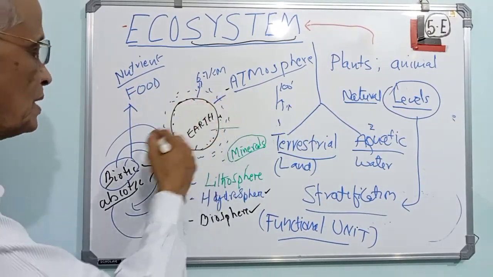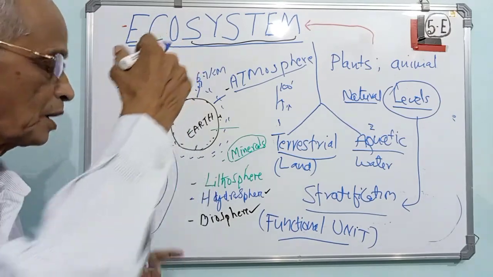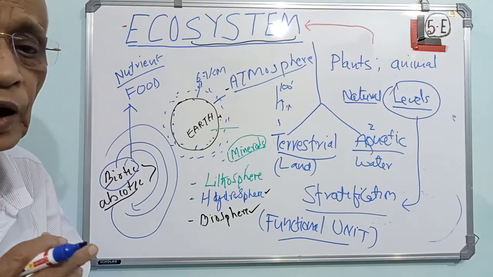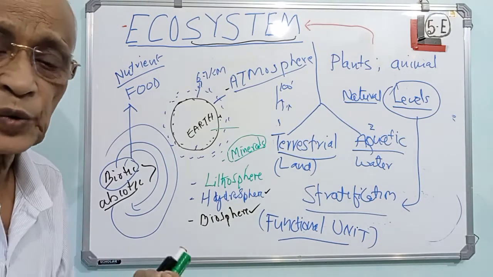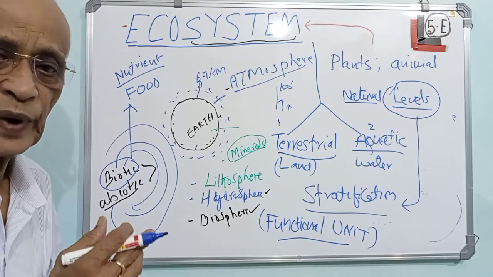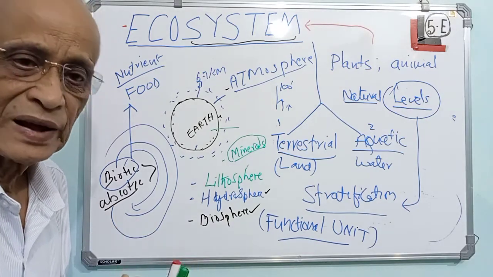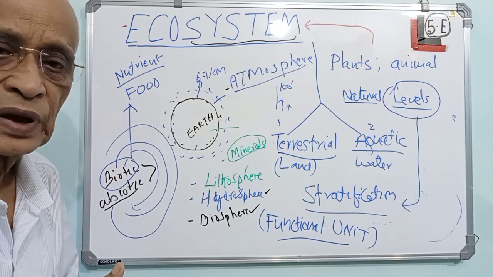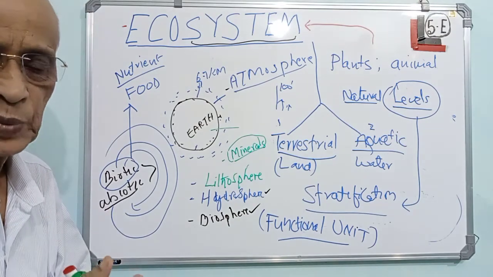So these are the requirements of the living things. But non-living things may not require food, they may not require air, they may not require water. But they do depend upon living beings for a number of things.